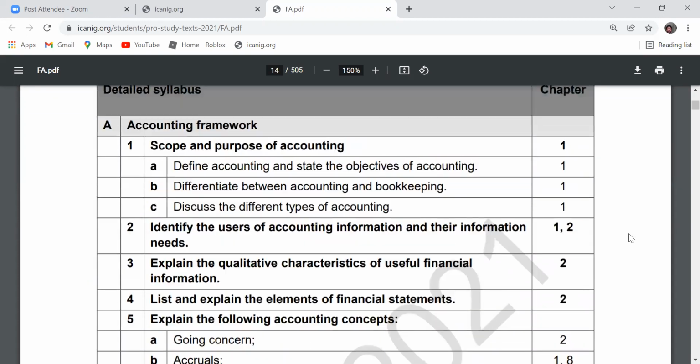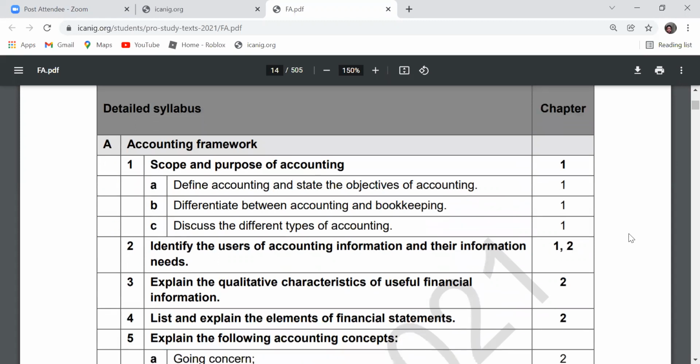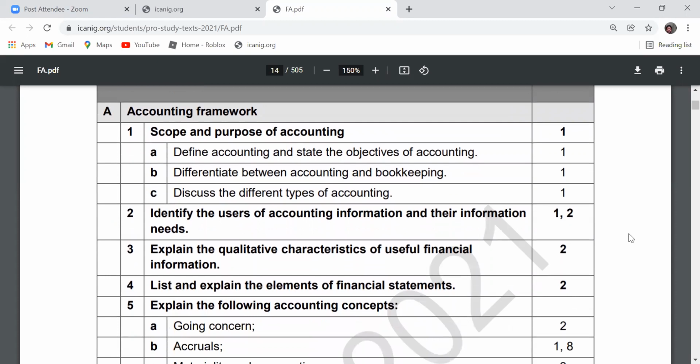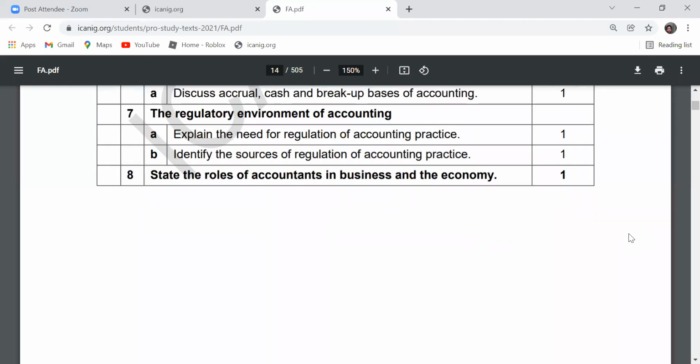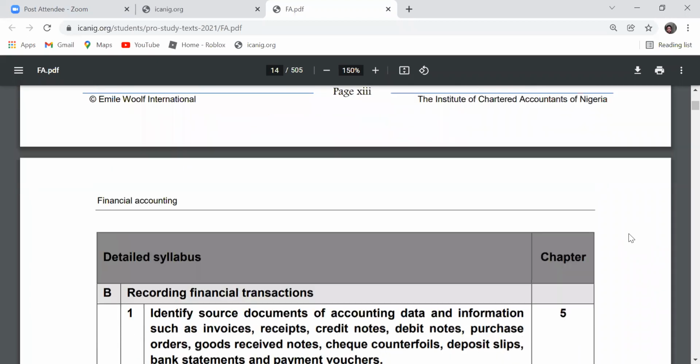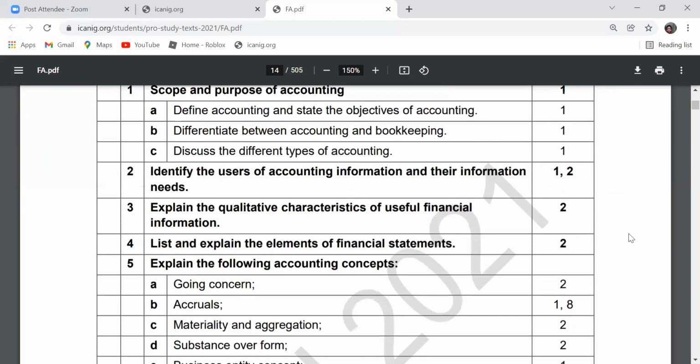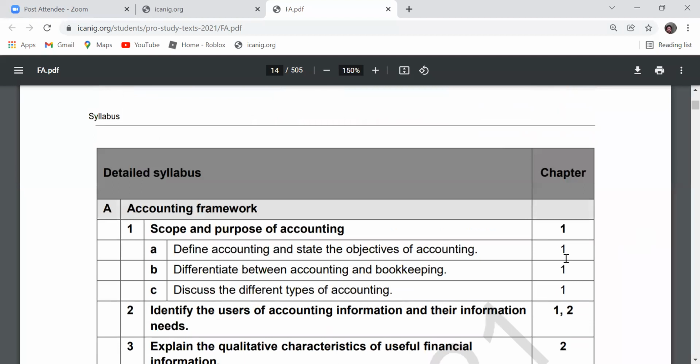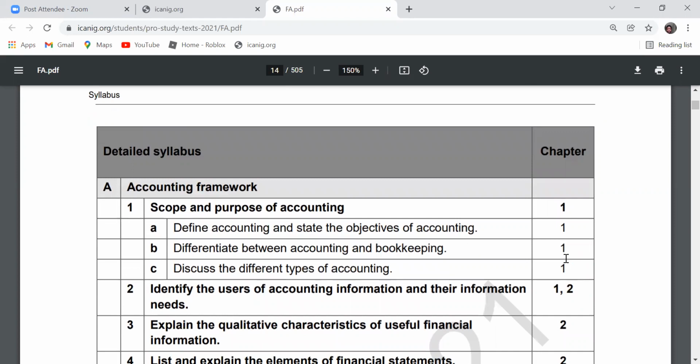So you can see it now in the detailed syllabus. We have accounting framework, which is 10% of the entire syllabus. What builds up this particular accounting framework is just 2 chapters, chapter 1 and 2. You can see that as well. So this particular 10% of the entire syllabus is just from chapter 1 to 2. So it's just 10%.